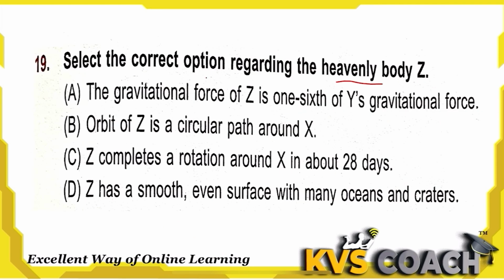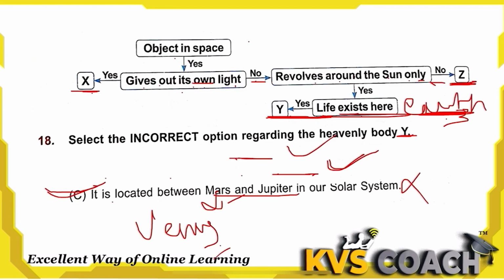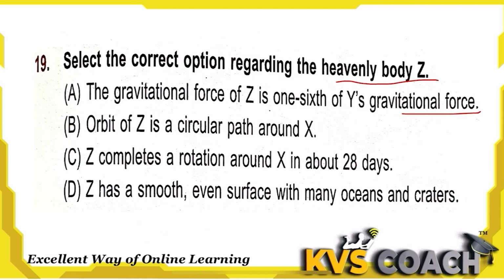Next, select the correct option regarding the heavenly body Z. A, the gravitational force of Z is 1/6 of Y's gravitational force. I told you that Z will be a moon. So its gravitational force is 1/6 of the earth. Is it right or wrong? This is the correct option actually.